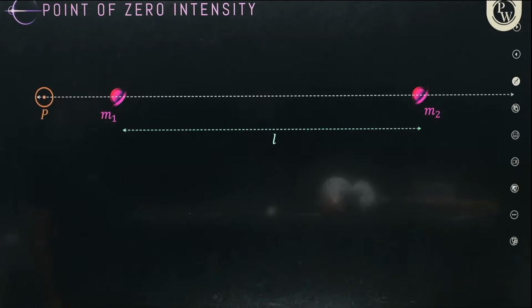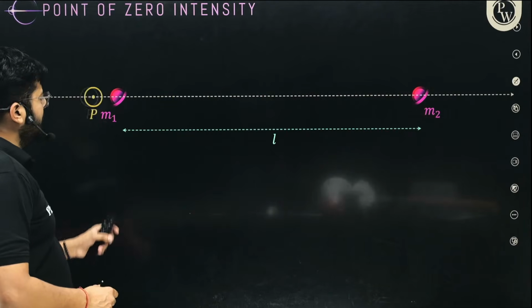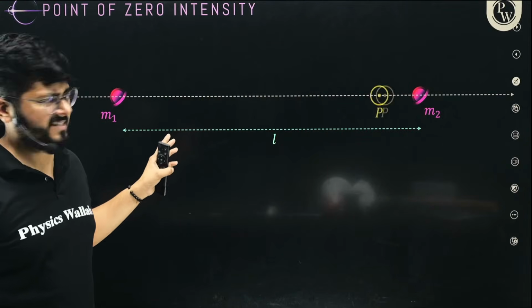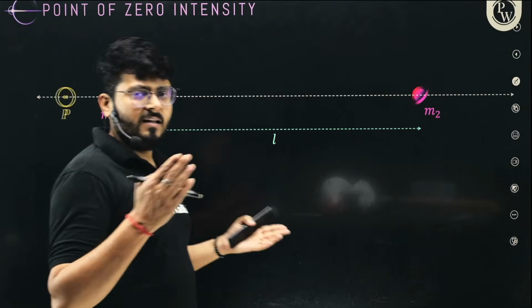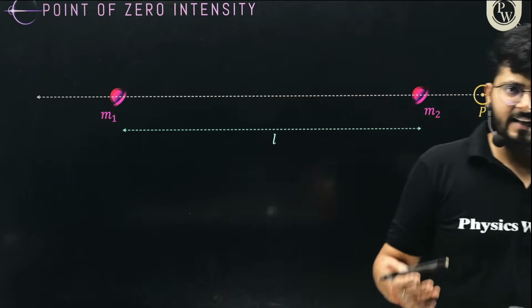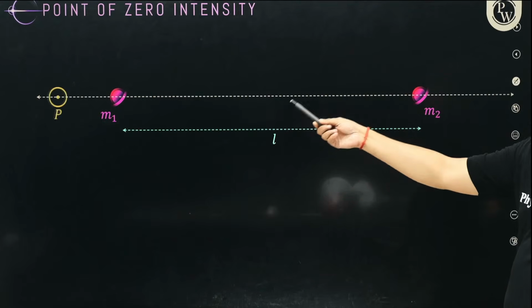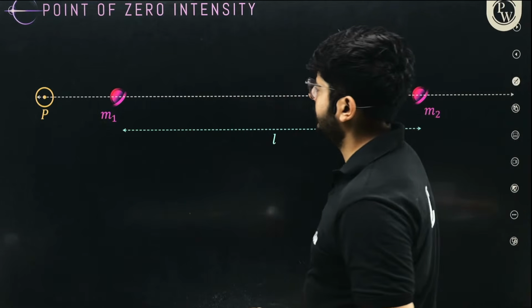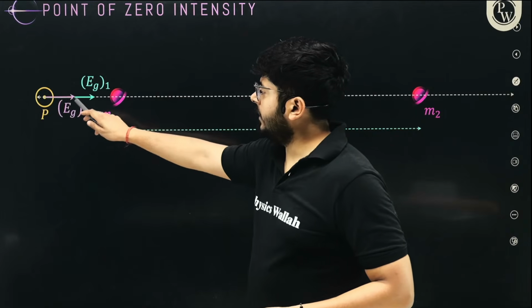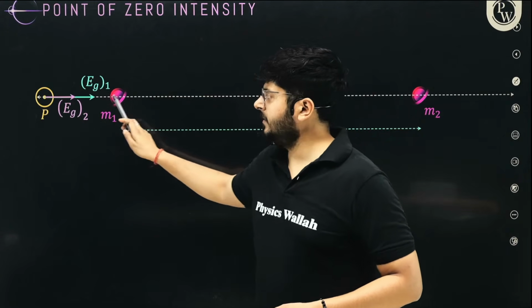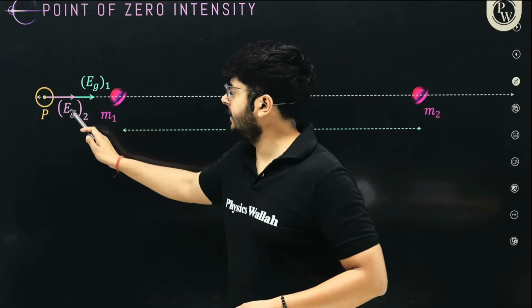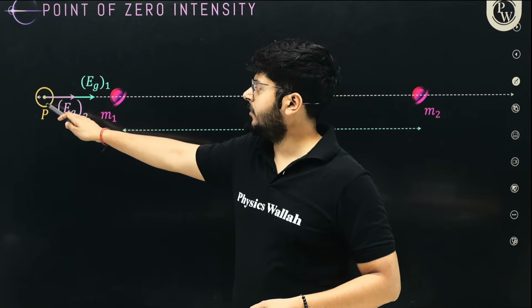Okay. So point of zero intensity. So you see that this is mass m1, this is mass m2. Where will you have a point of zero intensity? So the point where there is no net force, right, is zero intensity. So of course it is going to be somewhere in between them, right? Somewhere in between these two objects. So if the point is outside, what will happen? This is going to attract the object at the point, and the second mass is also going to attract it. So both of these values are going to add up, in the same direction.